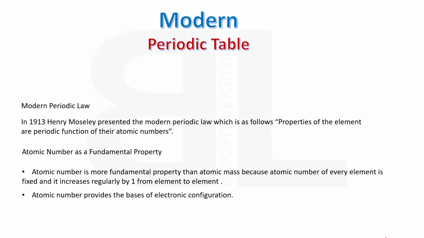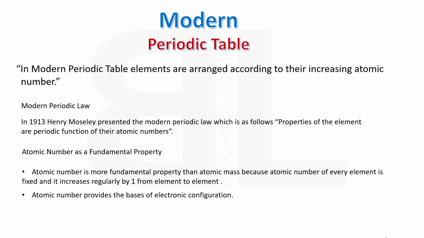Students, today we will discuss the modern periodic table. In the modern periodic table, elements are arranged according to their increasing atomic number. In 1913, Henry Moseley presented the modern periodic law, which is as follows: properties of the elements are a periodic function of their atomic numbers.